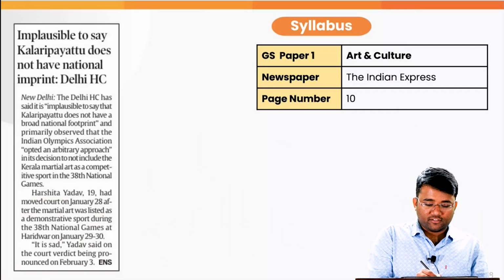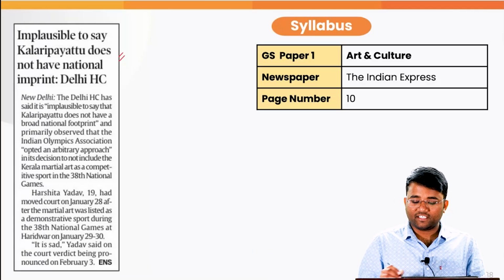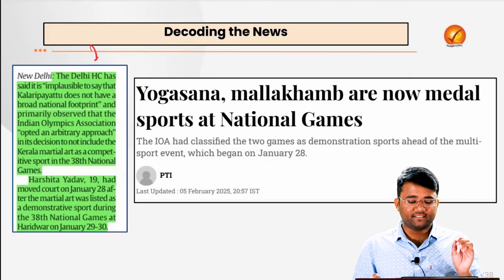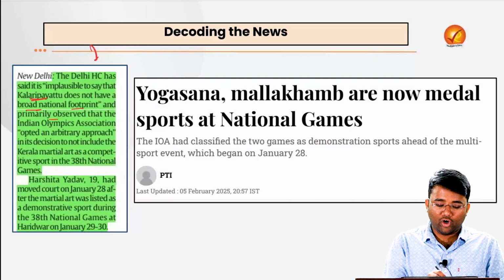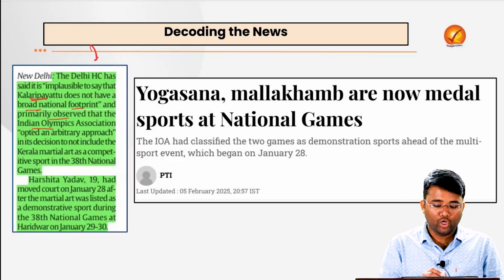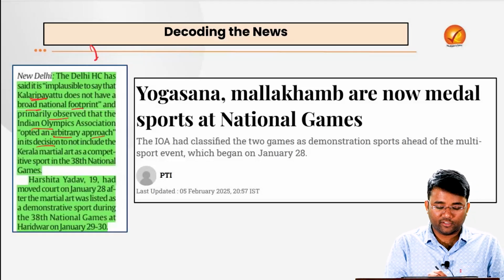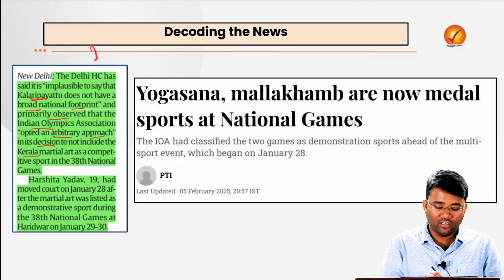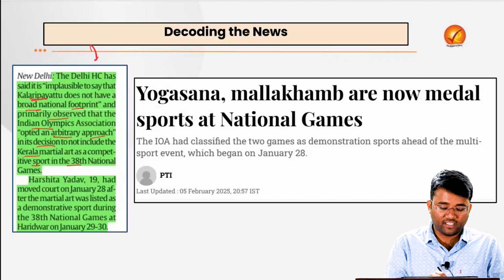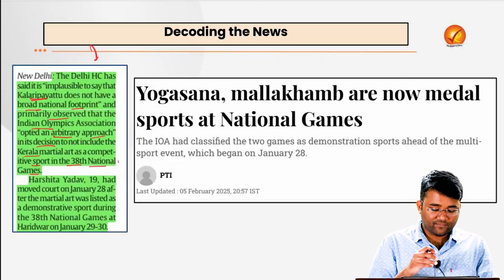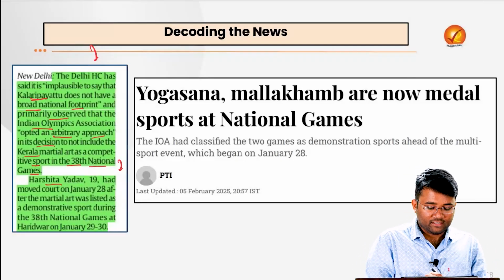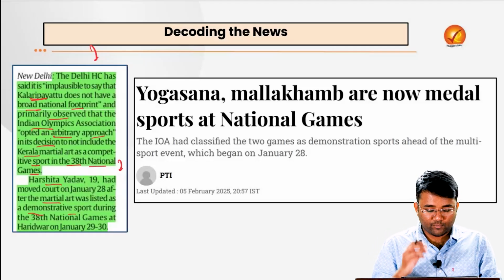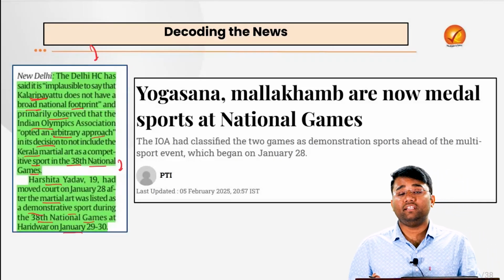Next topic is this martial art Kalaripayattu. This is related with your art and culture GS paper 1 and this has appeared in today's Indian Express page number 10. The Delhi High Court has said that it is implausible to say that Kalaripayattu does not have a broad national footprint and primarily observed that the Indian Olympic Association opted an arbitrary approach in its decision to not include Kerala's martial art as a competitive sport in the 38th National Games. And there was a petition filed by one of the petitioners named Harshita Yadav because this martial art was listed as a demonstrative sport during the 38th National Games happening in Uttarakhand.